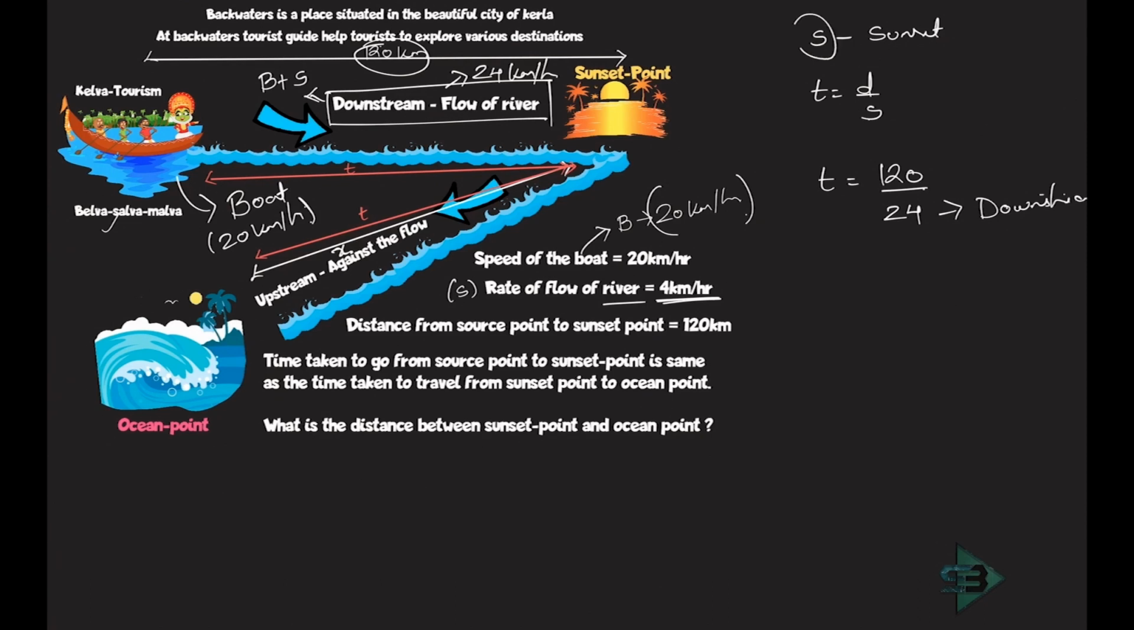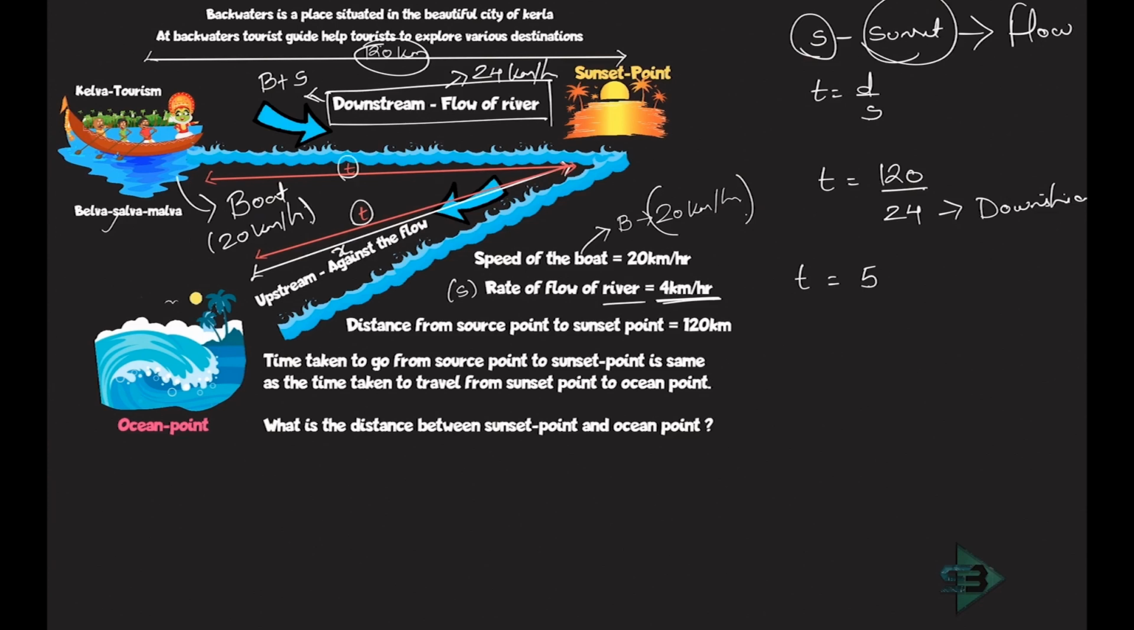Why downstream speed? Because from the source point to the sunset point, it is going with the flow of stream. That is given to me in the question. So what comes out to be time? Let's just check. Time comes out to be 24 into T is 120, so T comes out to be 5.